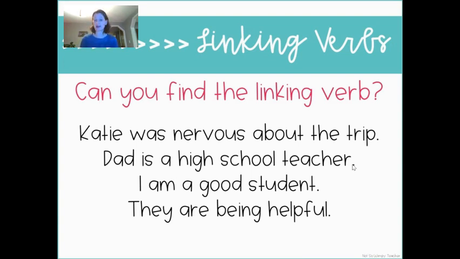Katie was nervous about the trip. So can you think of who this sentence is about? And then a noun or an adjective, and what word might be linking them together. Katie was nervous about the trip. Which word is the linking verb? You're right, it's was. Katie is the subject of the sentence, and the linking verb was connects Katie with the adjective that she was nervous.